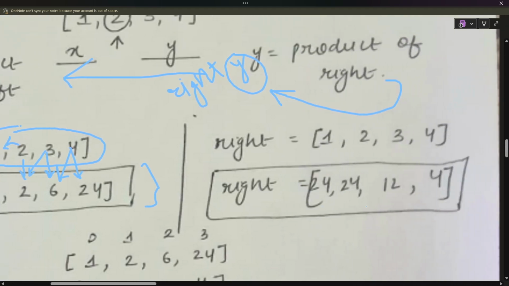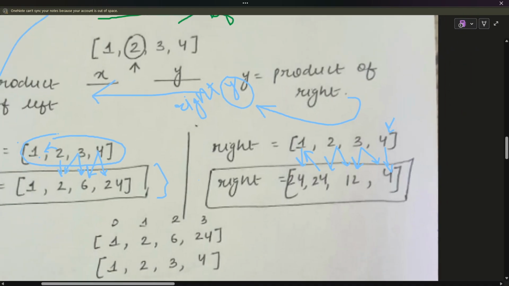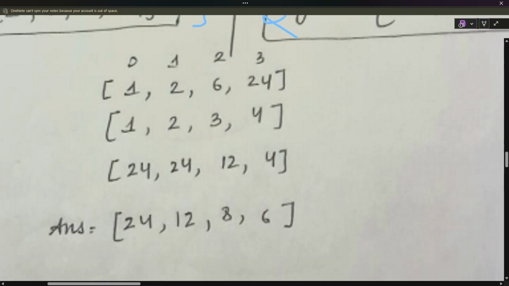Similarly, we can do it for right. In right, we start from here. So 4 into 1 is 4, 3 into 4 is 12, and 2 into 12 is 24. And 24 into 1 is 24. So now we have both our left and right. Now let me show you how we are going to solve it.